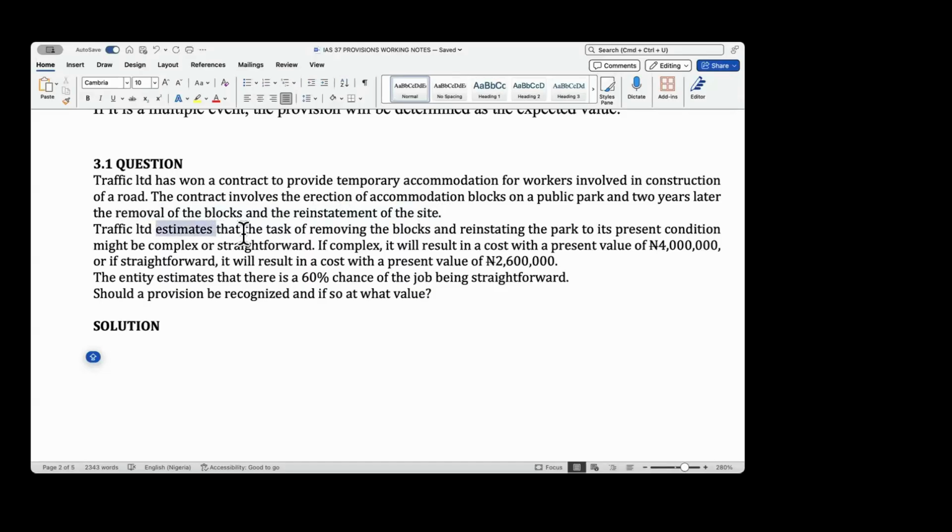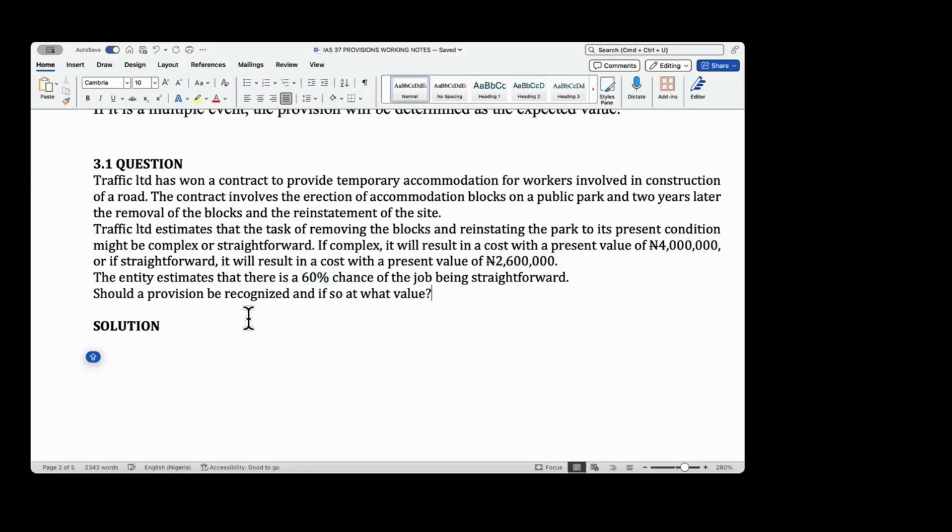The company estimates that the task might be complex or straightforward. If complex, the cost has a present value of 4 million. Straightforward, 2.6 million. And there is a 60% chance of the job being straightforward. Should a provision be recognized? And if so, at what value?